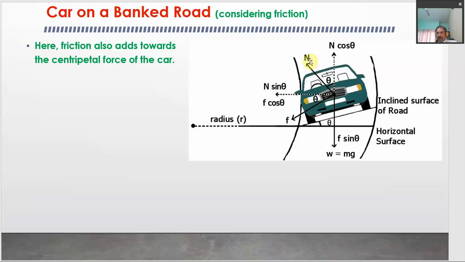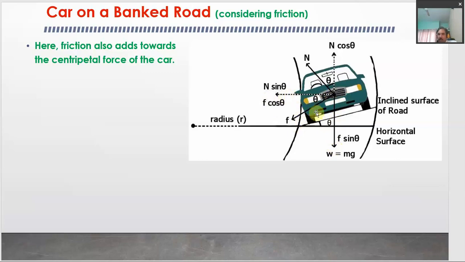First is the normal reaction. It acts along this direction, perpendicular to the surface. Of course it is not drawn perpendicular, but it is always perpendicular to the surface. Here the angle made by the normal reaction with the vertical is theta, which is equal to the banking angle. So this component is N cos theta, or R cos theta, and this component is N sin theta, or R sin theta. Similarly, the friction force always acts along the surface, so it will be along this direction. This force of friction will also be resolved into two components, one along the horizontal and one along the vertical, in the vertically downward direction.